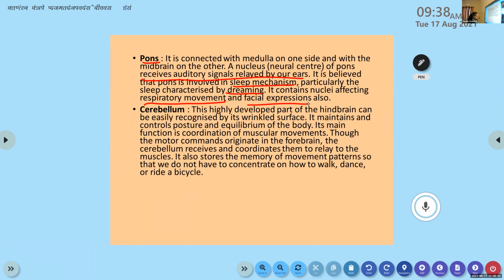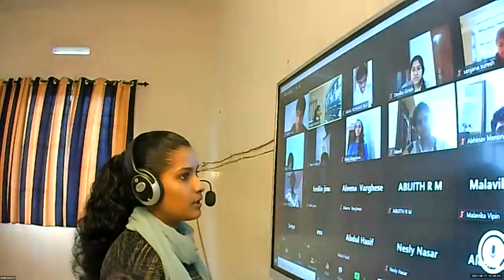So when you consider the central nervous system, if the spinal cord is there, on top of it you have the part of brain called medulla oblongata. On top of that we have the pons. And to the side of it a wrinkled structure will be there. That is the cerebellum. Yes, have you learnt about cerebellum before?